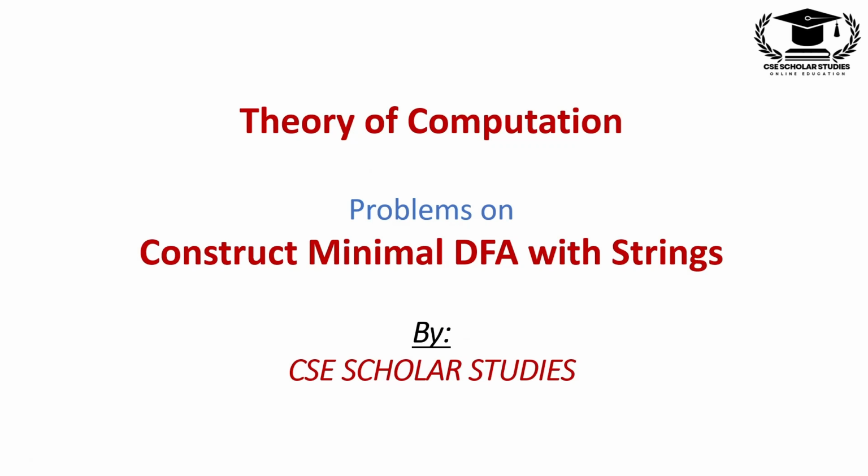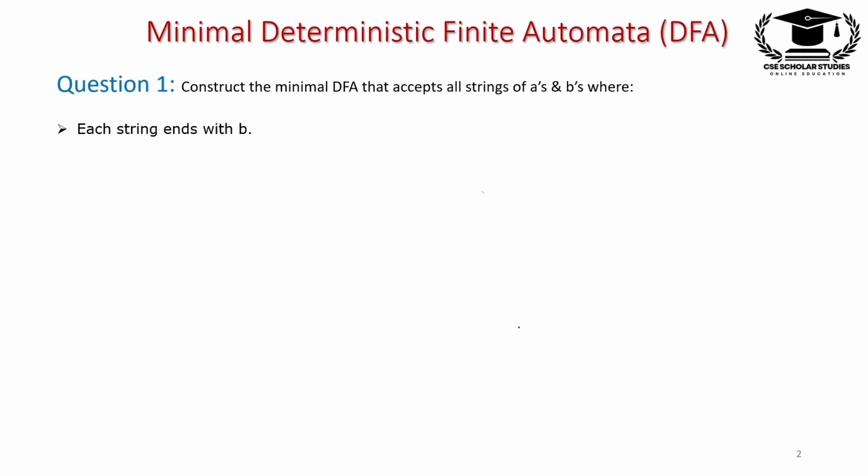In this lecture, I will solve the question based on the minimal DFA. In this problem, we construct the minimal DFA with the string. So let's start. The question says: construct the minimal DFA that accepts all strings of A and B, and the condition is each string ends with B.